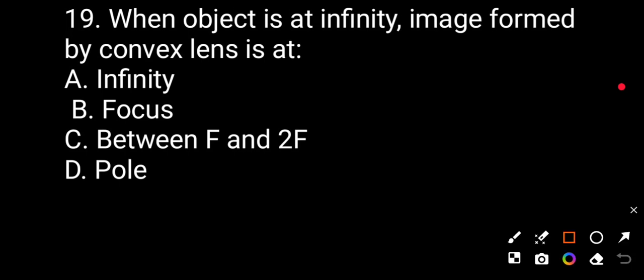Question number 19. When the object is at infinity, the image formed by a convex lens is: at infinity, at focus, between focus and 2F, at pole. The correct answer is B, at the focus.